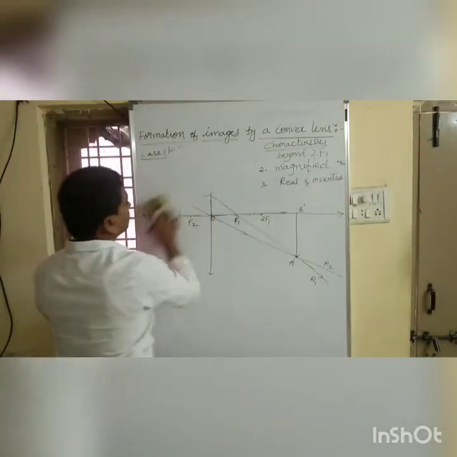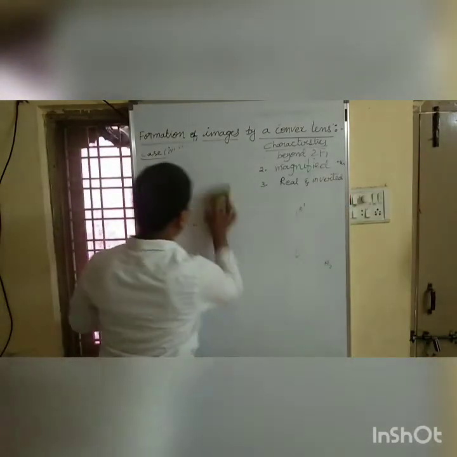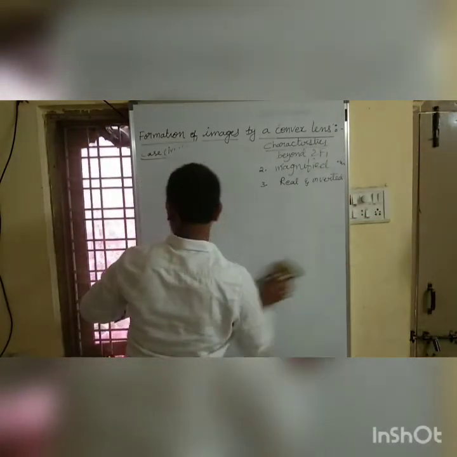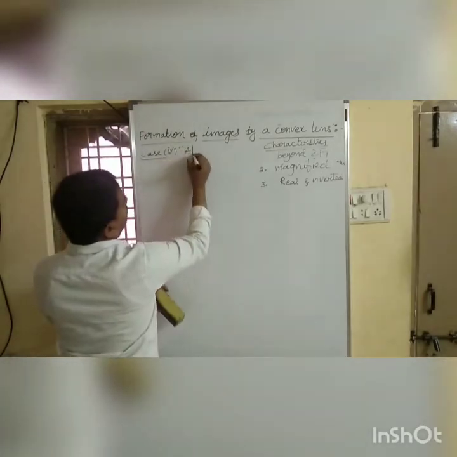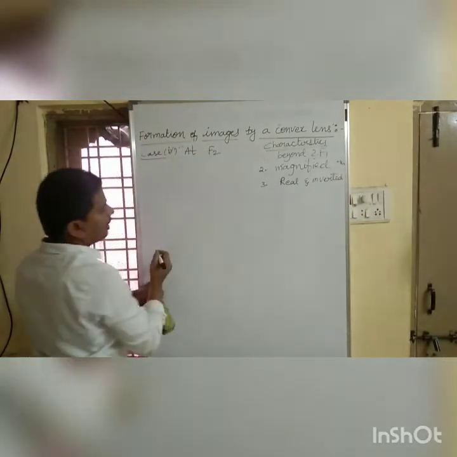Coming to the fifth case. The fifth case is at f2, I mean at focus.